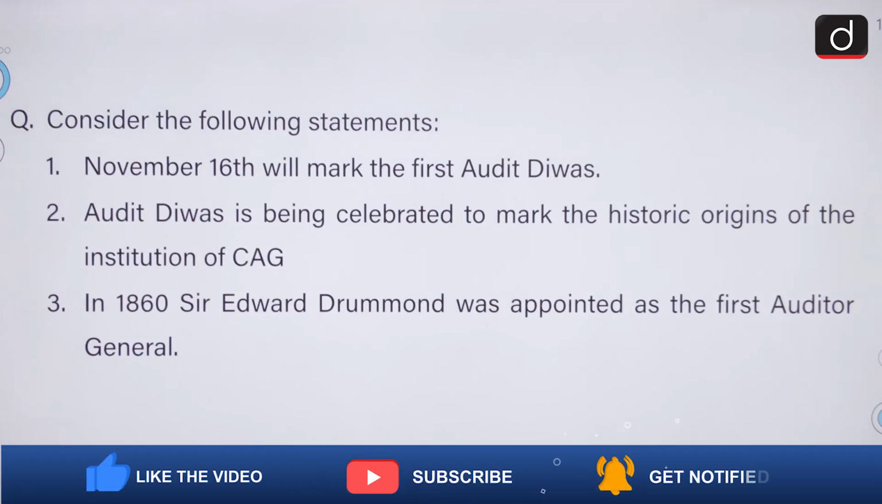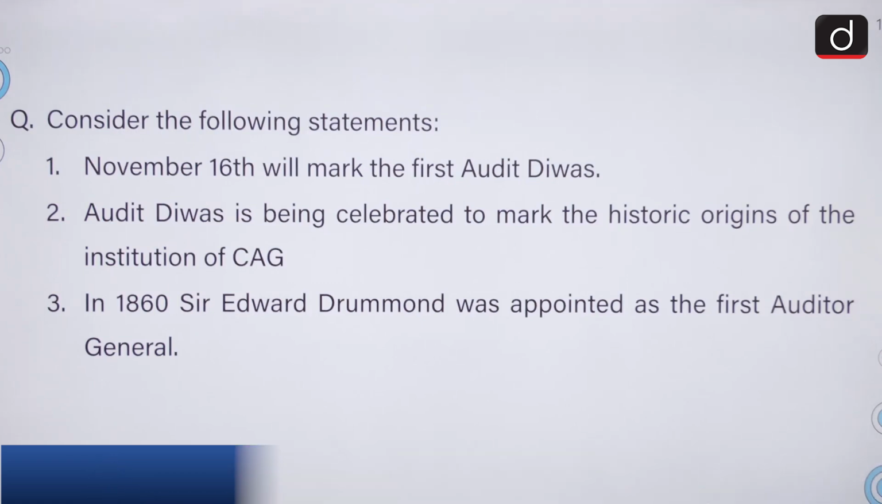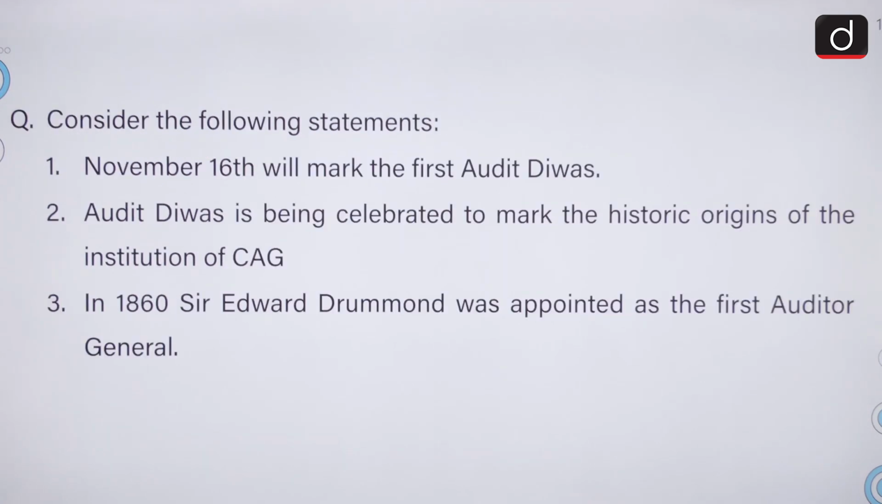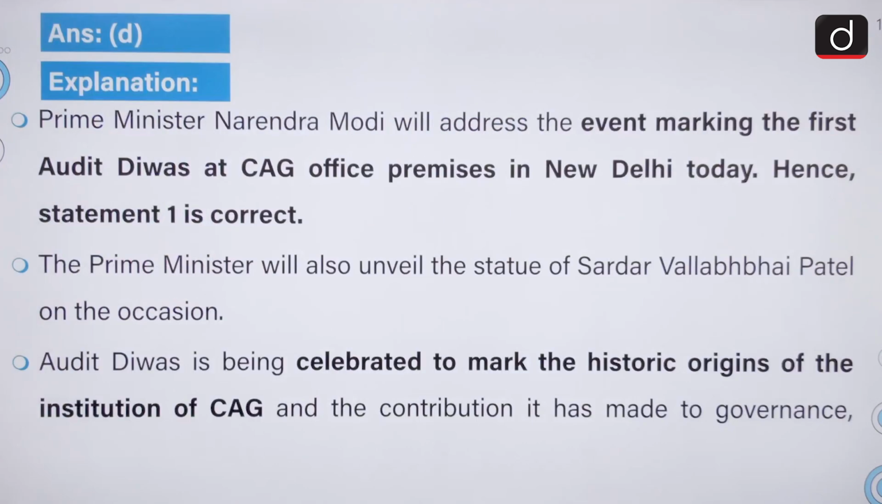Moving on, consider the following statements. November 16th will mark the first Audit Diwas. Audit Diwas is being celebrated to mark the historic origins of the institution of CAG. In 1860, Sir Edward Drummond was appointed as the first Auditor General. So we have to select the correct statement. All the three statements are correct. The correct answer is option D, that is all of the above.